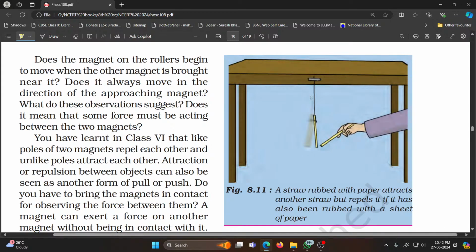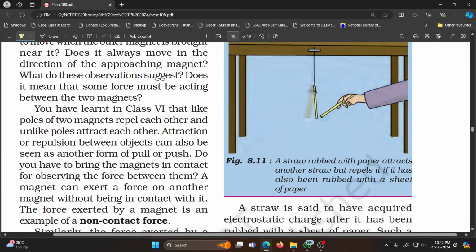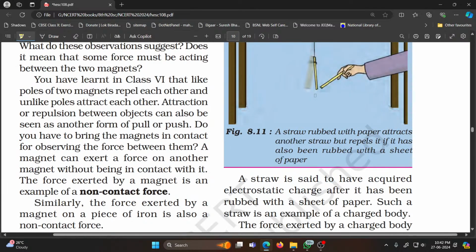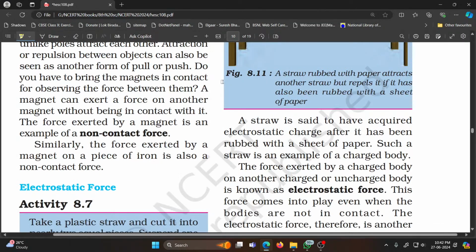It doesn't require a physical contact between two objects for its action. So like poles of magnet will repel, unlike will attract, and that magnetic force will act without contact. So we can say that the magnetic force is a non-contact force. Similarly, the force exerted by the magnet on a piece of iron is also a non-contact force. Similar to the magnetic forces, there are